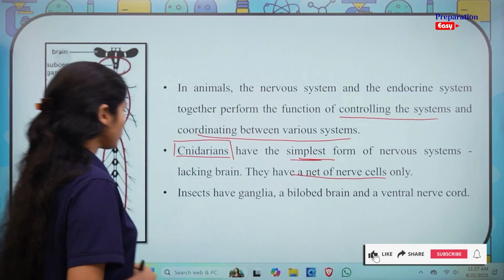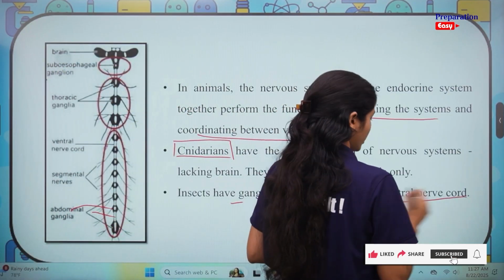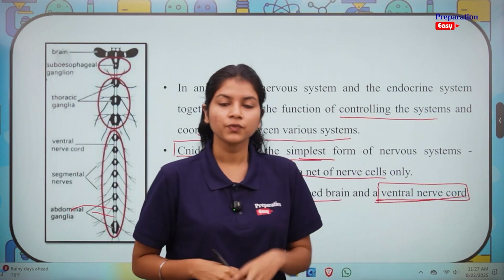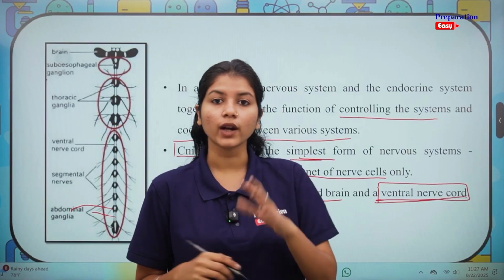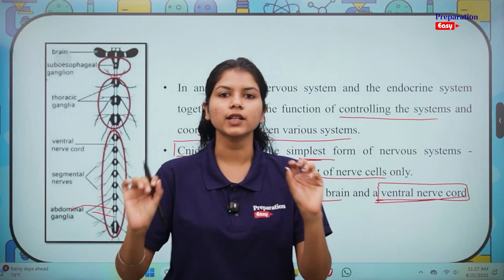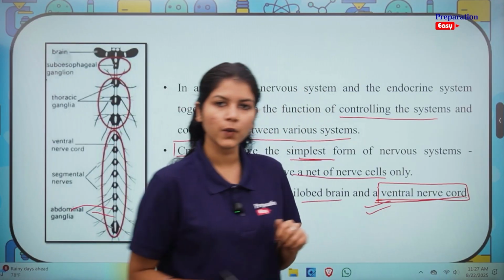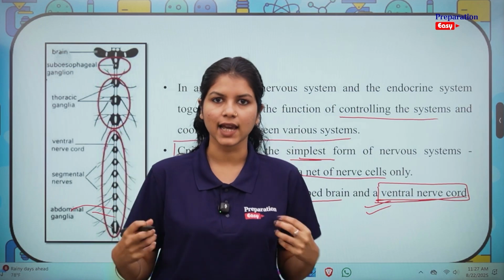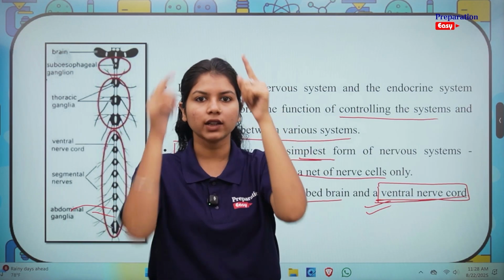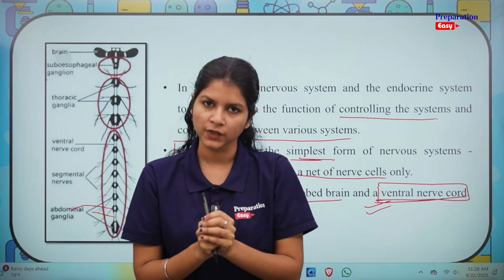Insects have ganglia, a bilobed brain and a ventral nerve cord. Now this term is important. When we study about chordates and non-chordates, which you will study in your higher classes, or I hope you have studied in your lower classes as well, one important point of differentiation is the ventral nerve cord. For example, we as humans or chordates have a dorsal nerve cord. We have a vertebral column at the back of our body, which contains the spinal cord, which is actually nothing but a lot of nerve cells together, right?